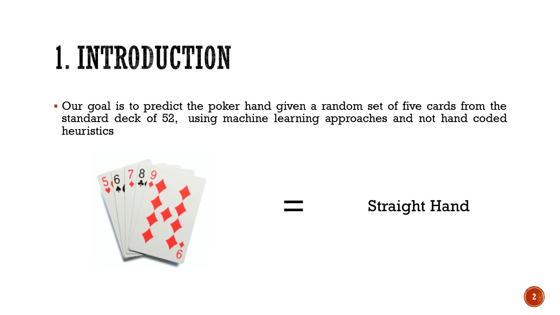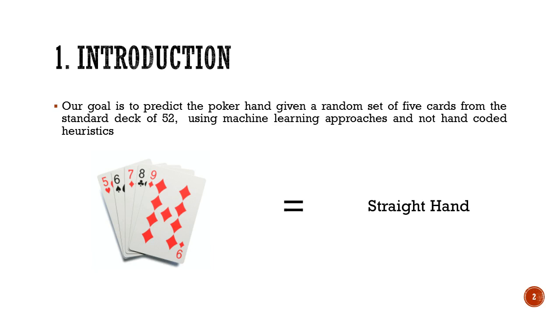Our goal in this project is basically to predict the hand given a set of 5 cards in the standard deck of 52. Say in the given image, we have 5 cards: 5, 6, 7, 8. We basically know this is a straight hand. This is a very easy problem when you hard code the rules of the poker game and run the code. But the problem that we are tackling in this project is: what if we don't know the rules of the game?